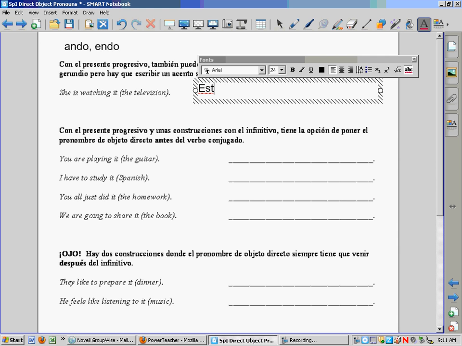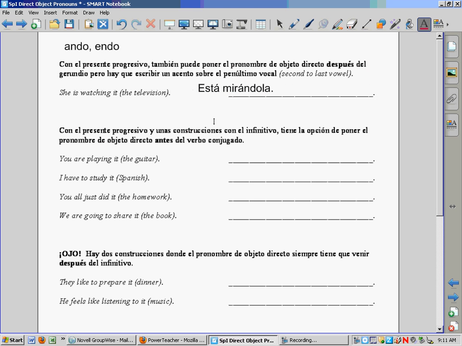So remember that to say someone is doing something right now, we need a form of estar. Now we don't use estar, we have to change it depending on who is doing that action. So since it's she, it would be está, and then mirar la televisión is to watch TV. Now since she's doing it right now, we change the ending to está mirando, and then la televisión, it becomes la. Now there's one other thing we have to add to this last word here, and that's an accent mark.